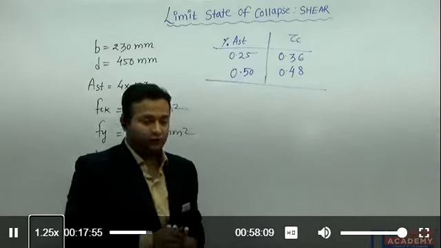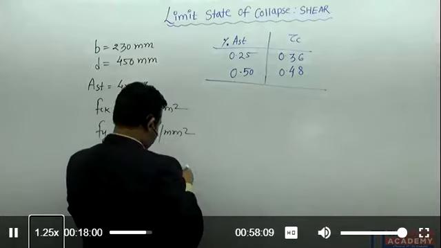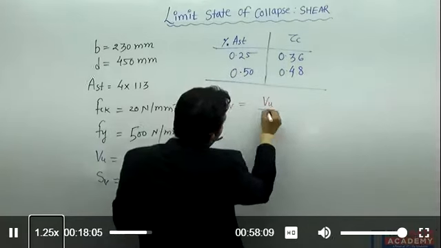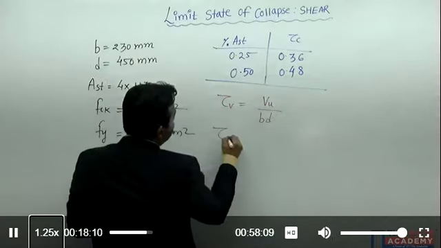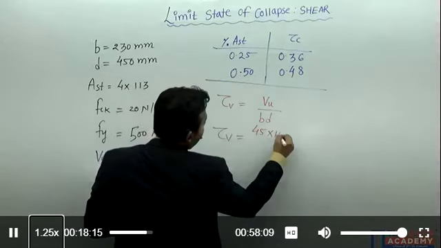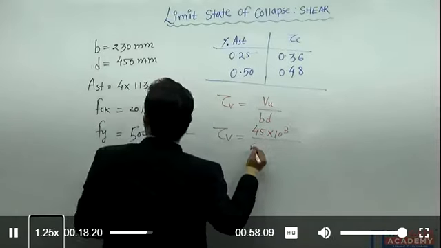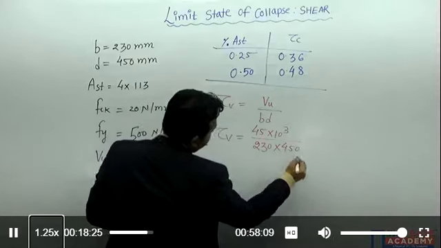So let's check. First of all, I need to calculate the value of tau V. I know the formula, tau V is equal to VU divided by BD. VU is 45 kilonewton, so 45 into 10 to the power 3, converting VU into Newton, and B they have given 230, and effective depth is 450 mm.